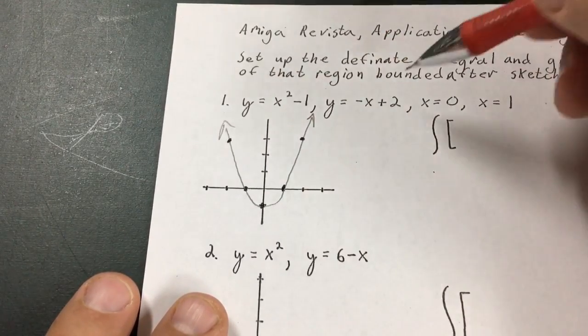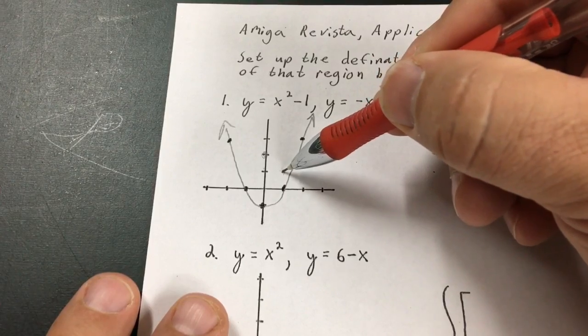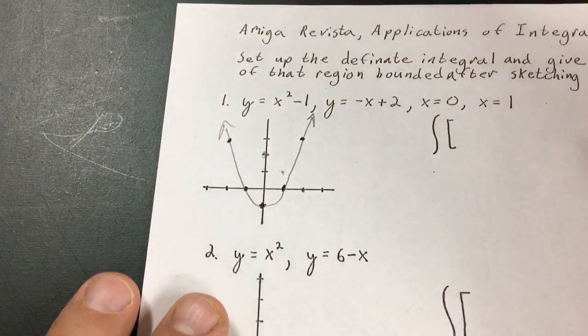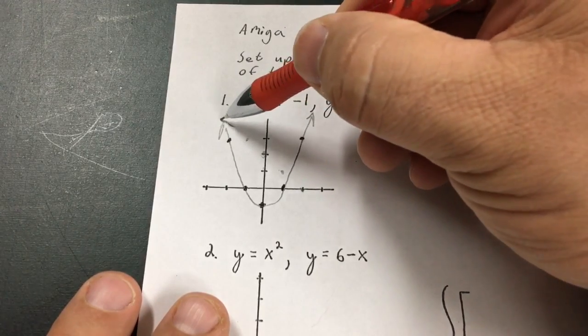And the other one is negative x plus 2, so I'm going to begin at 1, 2. I'm going to go down 1 over 1, down 1 over 1, up 1 over 1, up 1 over 1.